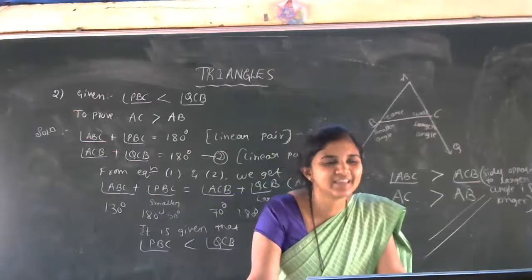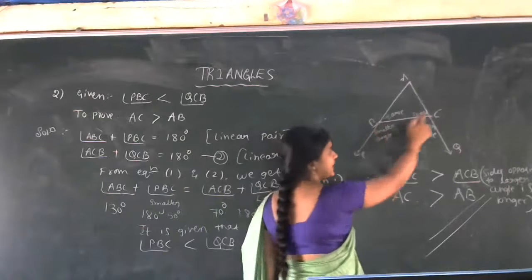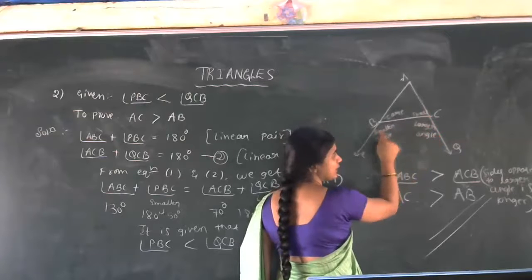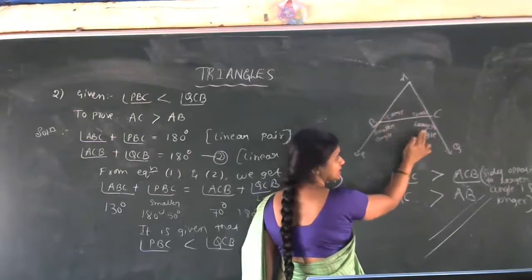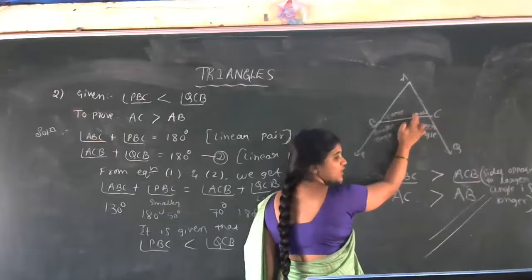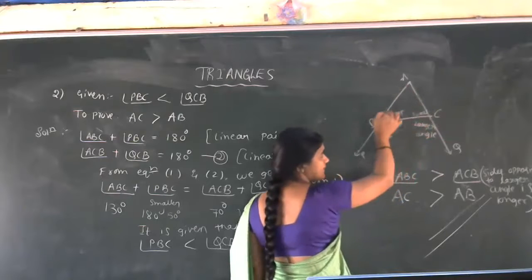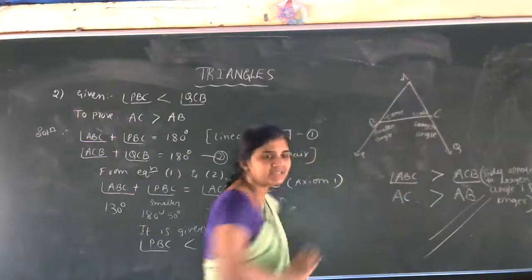Here we use the linear pair. That's it. Very simple. Sum of these two angles is 180 and sum of these two angles is 180. So between these two, small and large, in the sense, if we bifurcate this one into smaller angle and larger angle, this part will be larger compared to this. Got the idea of this one? That's why angle ABC is greater than angle ACB. So ABC's opposite side is AC and ACB's opposite side is AB.